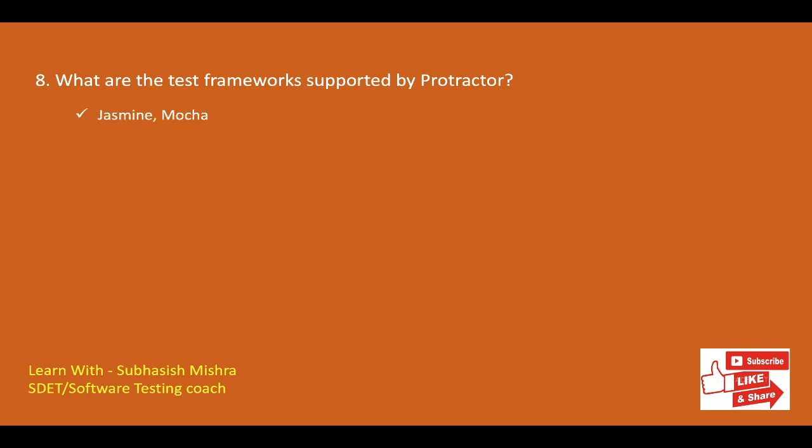Protractor supports two behavior driven development test frameworks such as Jasmine and Mocha. Jasmine is a test framework like JUnit in Java and unittest in Python. It comes bundled with a lot of assertions and it is the default framework when working with Protractor. Jasmine supports BDD style tests using the describe and it syntax. You can go through our complete playlist to see how we write test case using Jasmine.